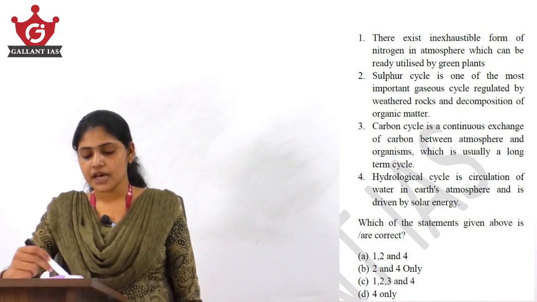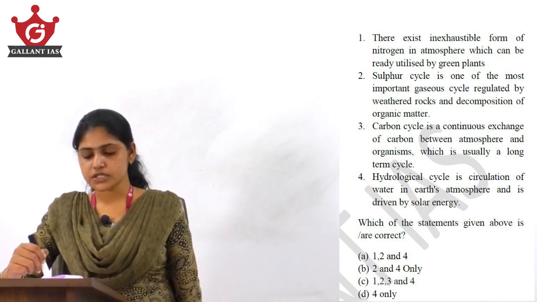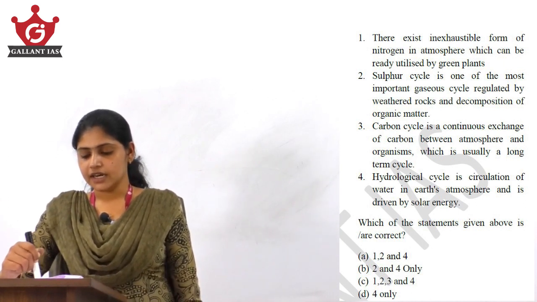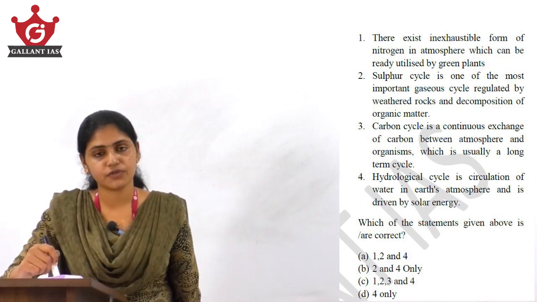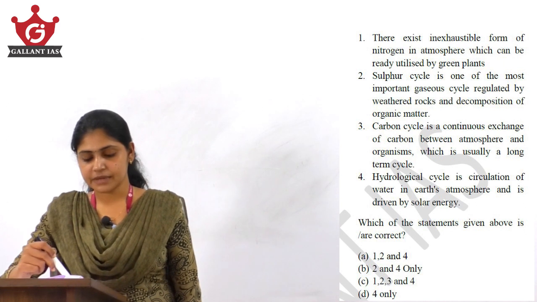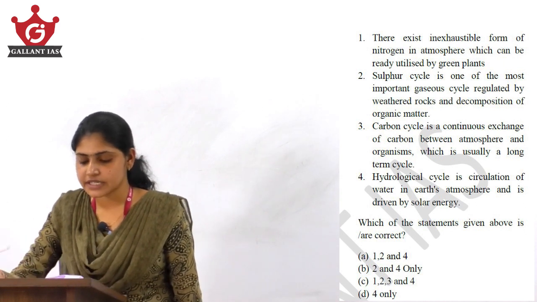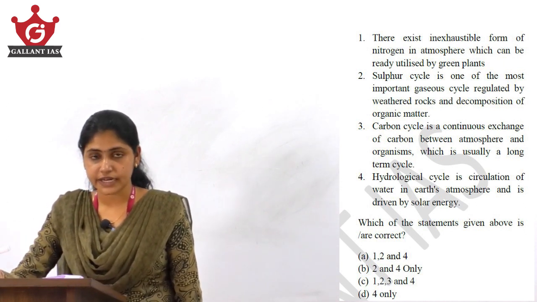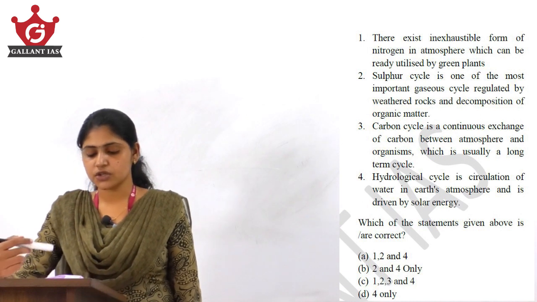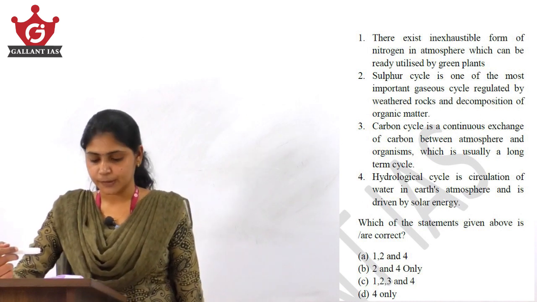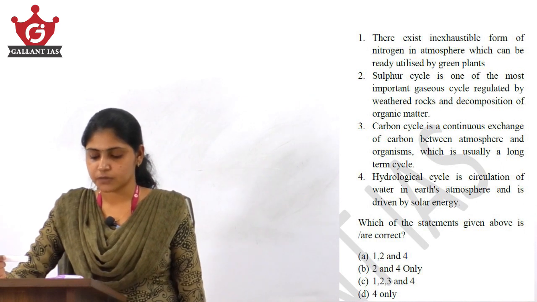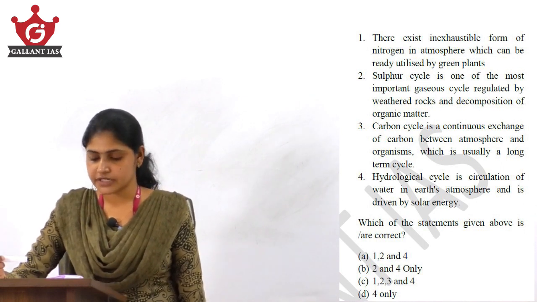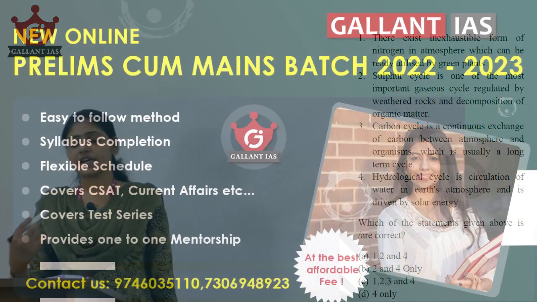Second statement, sulfur cycle is one of the most important gaseous cycles which is regulated by weathered rocks and decomposition of organic matter. Third statement says carbon cycle is a continuous exchange of carbon between atmosphere and organisms, which is usually a long-term cycle. Hydrological cycle is circulation of water in the atmosphere and is driven by solar energy. So you have to pick out the correct statements.